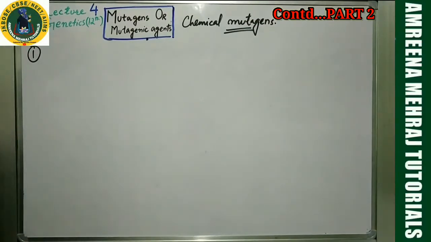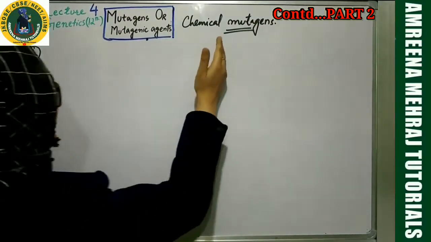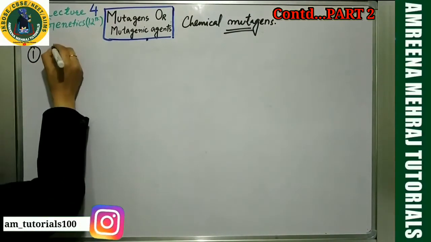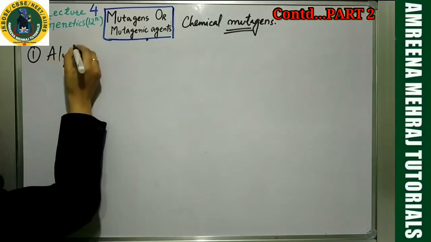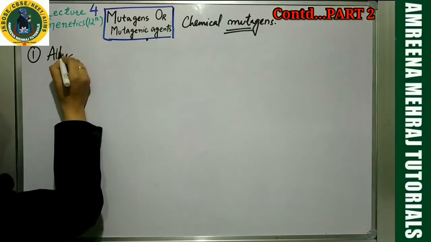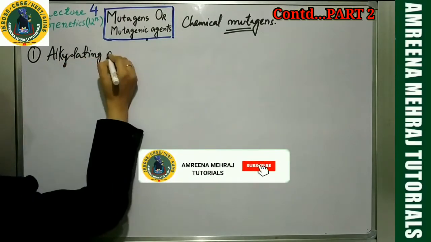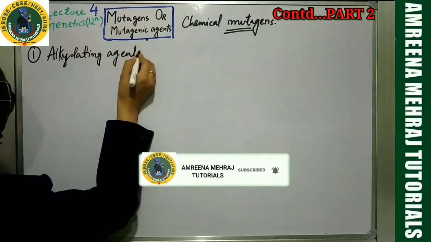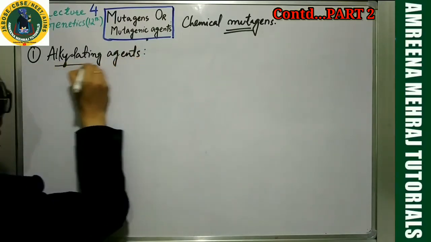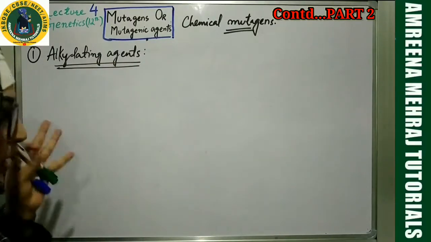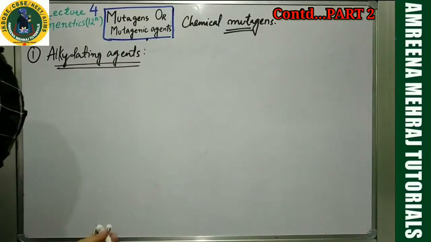Number one is chemical mutagens. We are basically discussing chemical mutagens, and number one out of them, let us take alkylating agents. I have this concept in my mind that you might know about these things because you're class 12 students.